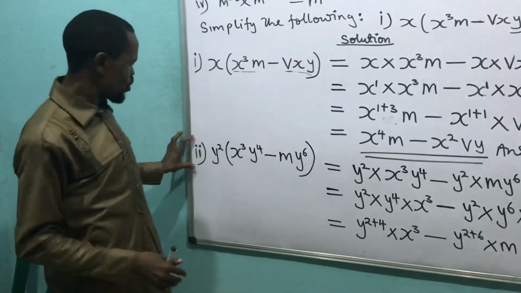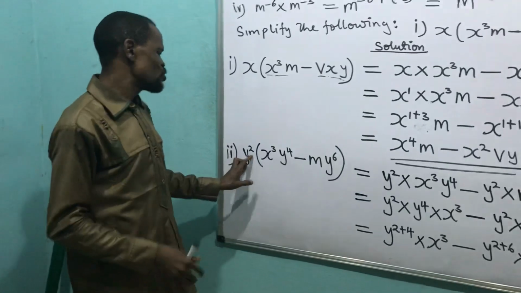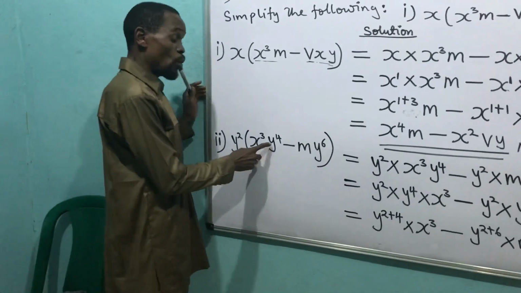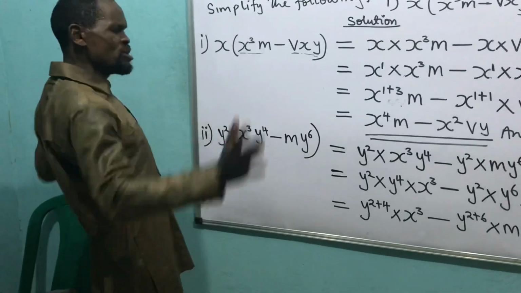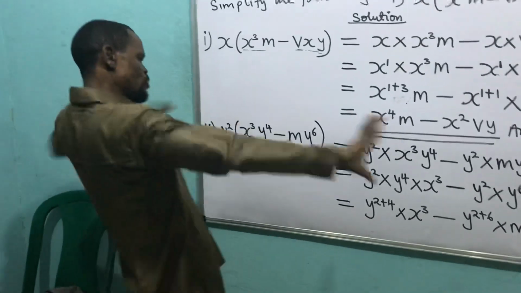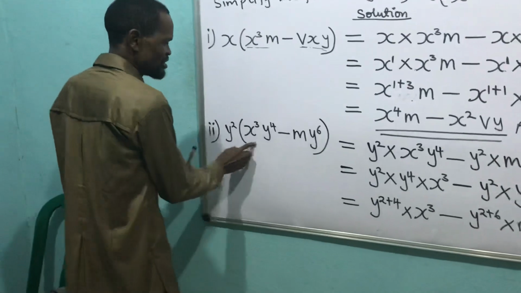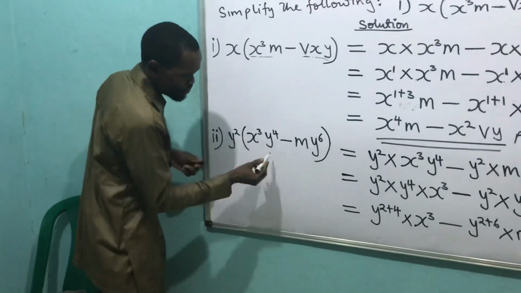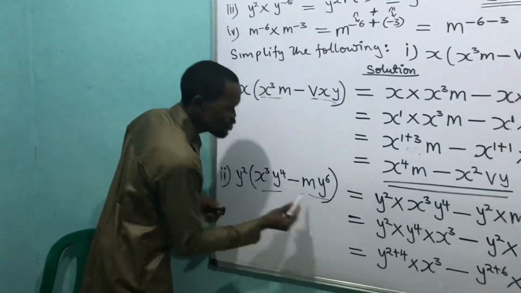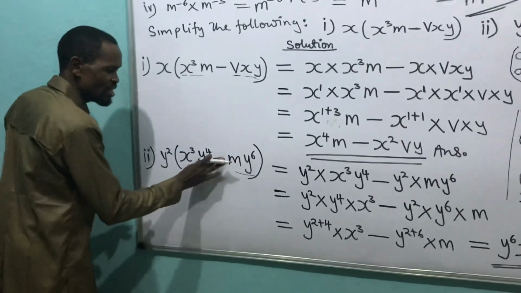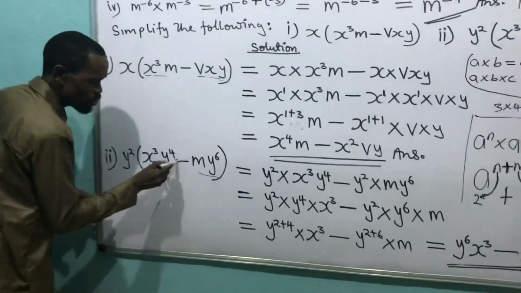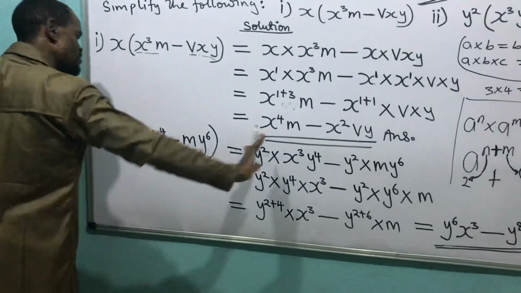Then coming to the second question: y raised to the power 2 into x raised to the power 3, y raised to the power 4 minus m y raised to the power 6. If I open this bracket, you remember? If I open this door, this y will times this family. You know, this is a family, and this is a family. So two families are inside this bracket, separated by minus. Have you seen it? These two families are separated by what? Minus. Look at the minus. It separates them.